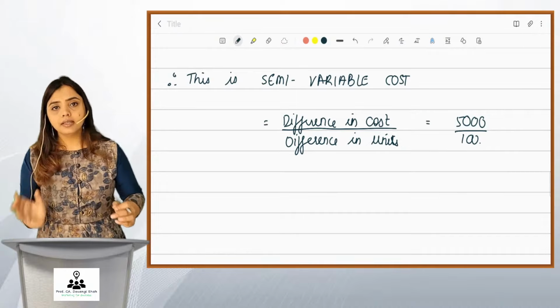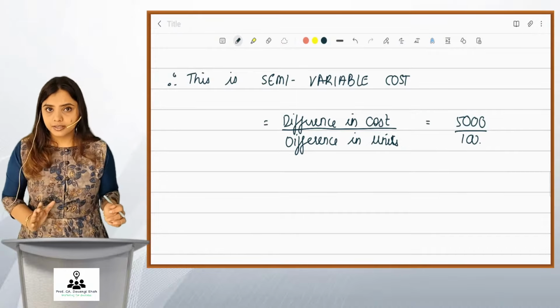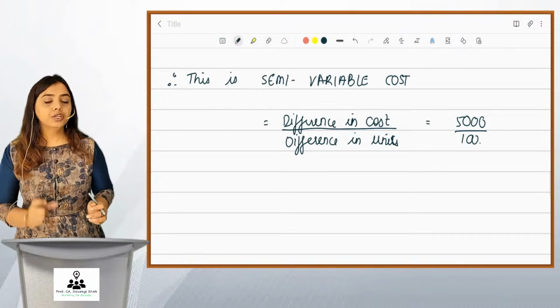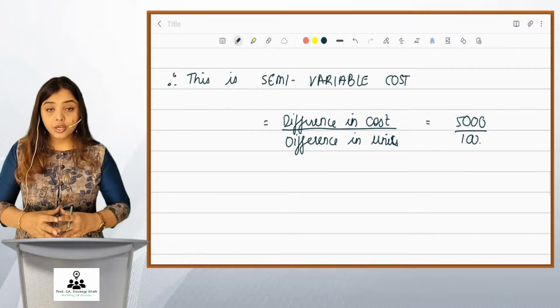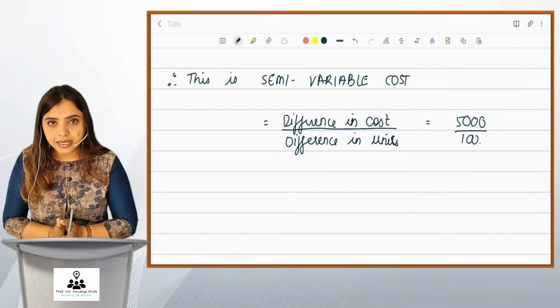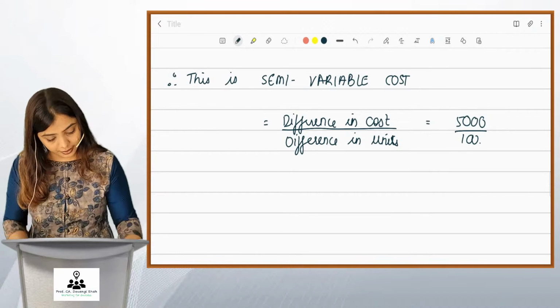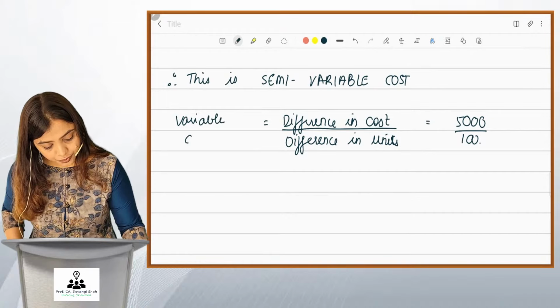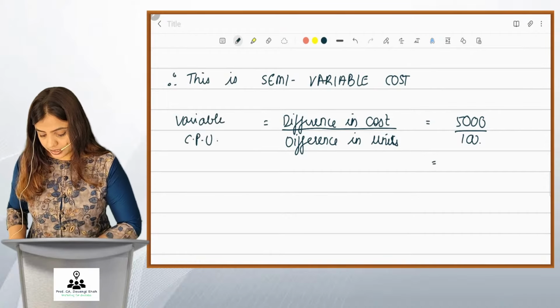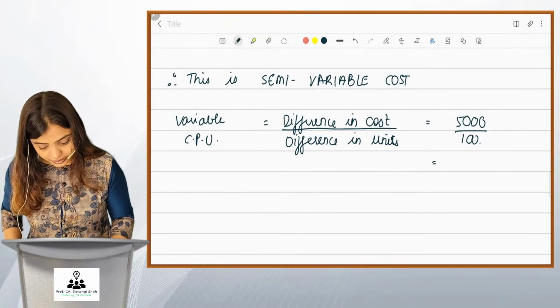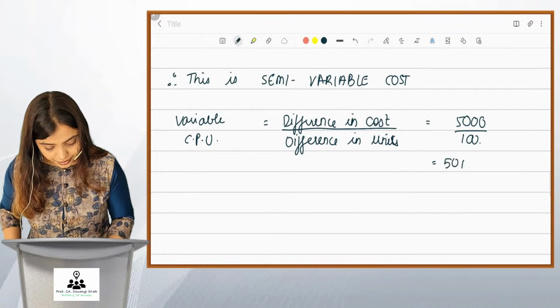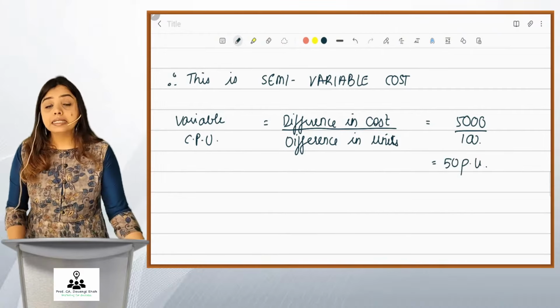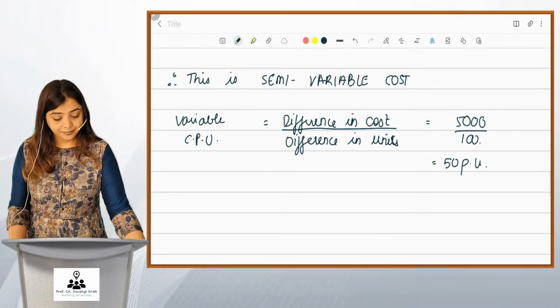And this extra cost for extra production, remember, it will be variable only. Because if your output has increased, your fixed cost is never going to change. The fixed part of it will not change because you've increased the production. So the increased part represents variable only. So this is your variable cost per unit. And what you get is 5,000 divided by 100. It is 50 per unit. So friends, this is variable cost per unit.